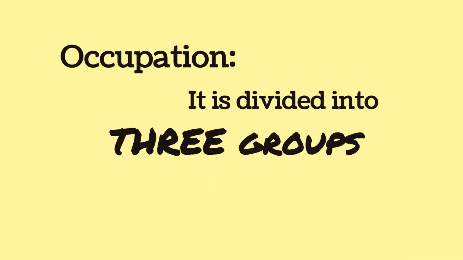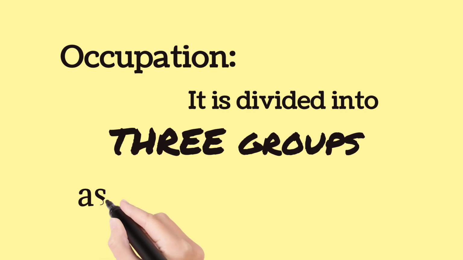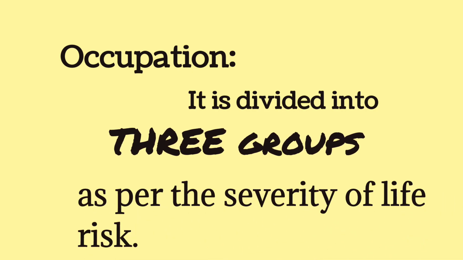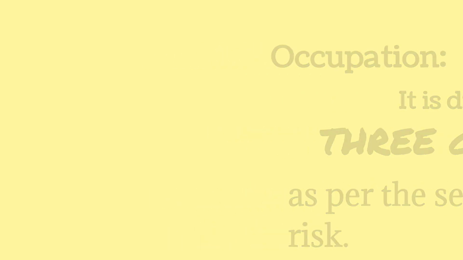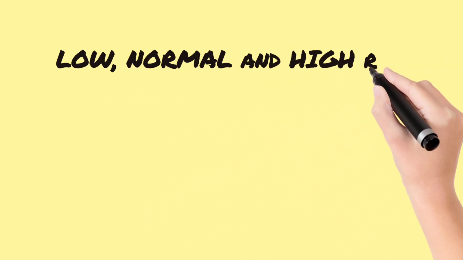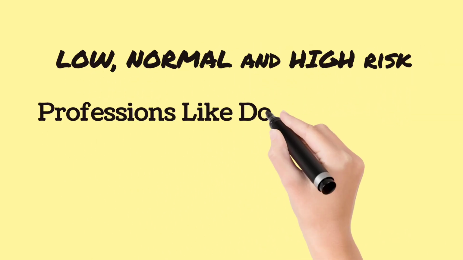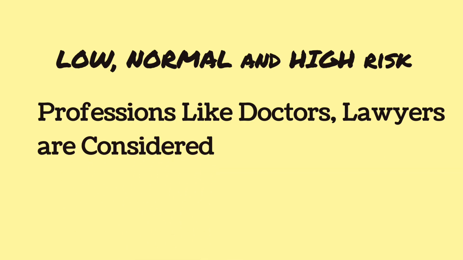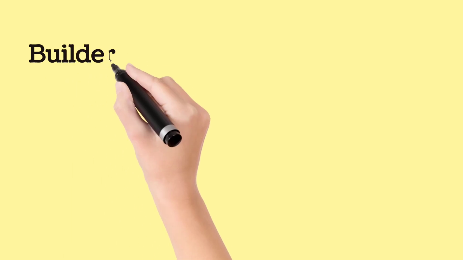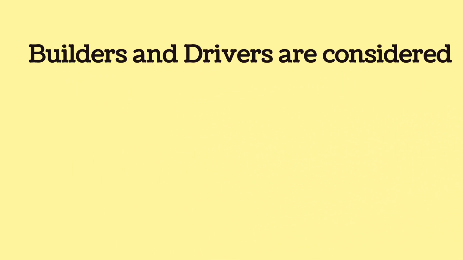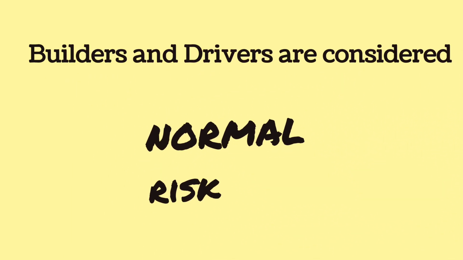Occupation: it is divided into 3 groups as per severity of life risk: low, normal and high risk. Professionals like doctors and lawyers are considered low risk. Builders and drivers are considered normal risk.